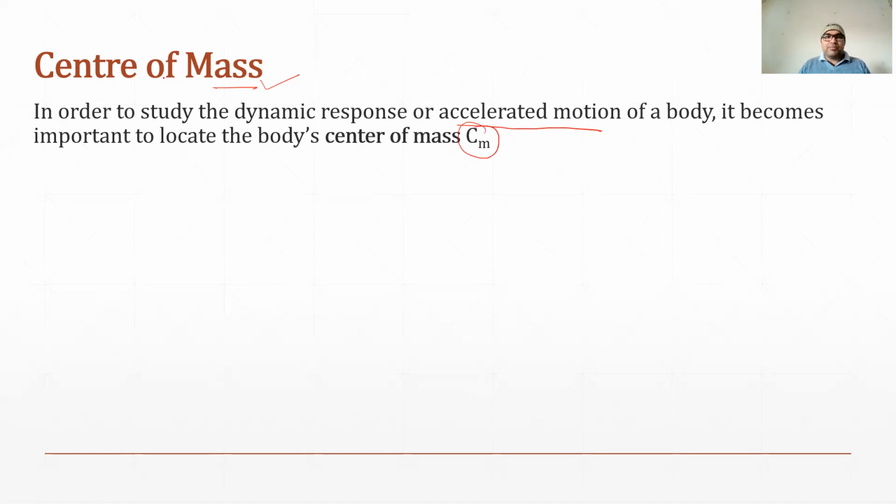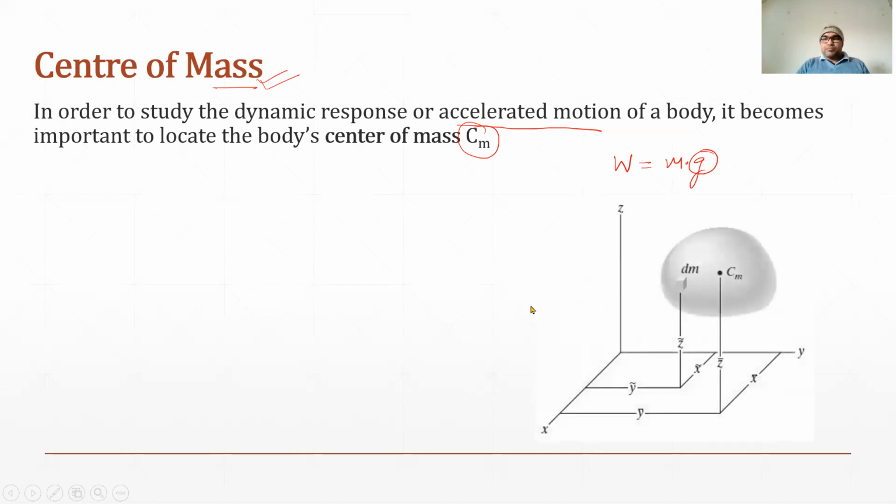So as the name suggests, it is related to the mass. Earlier we were talking about the Cg, which is related to the weight. And we know that weight is mass into gravity. Generally, if we consider g as the same, then using the equation that we used in the previous slide, we can find the coordinates of Cm.